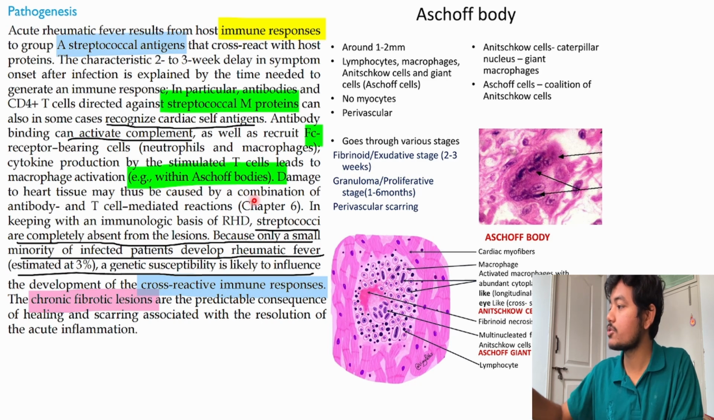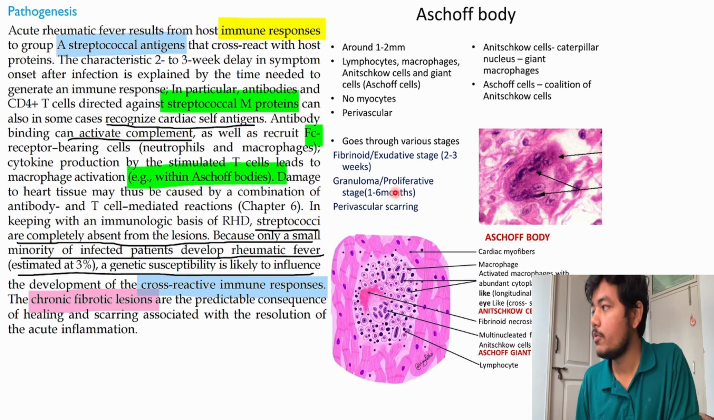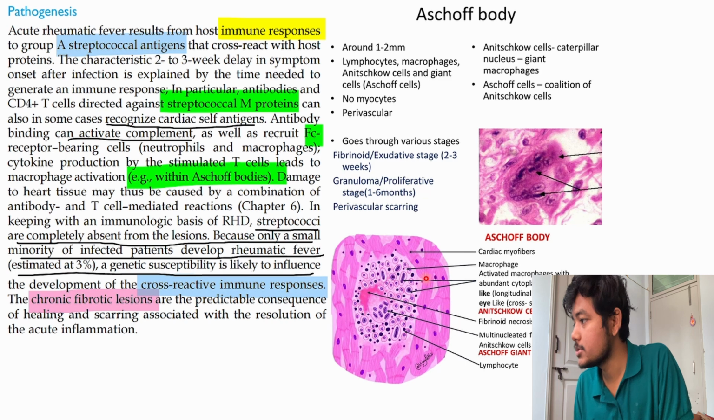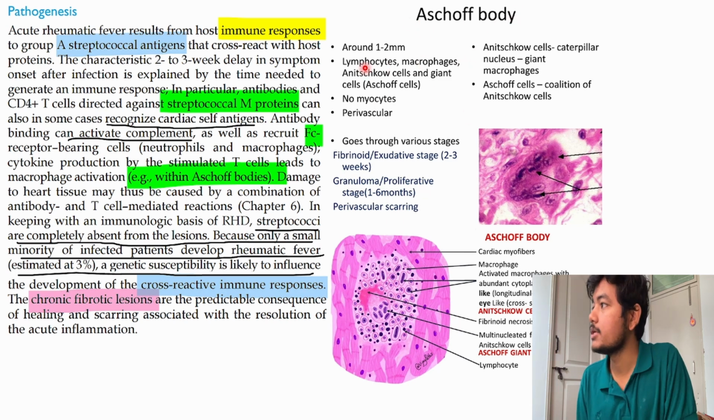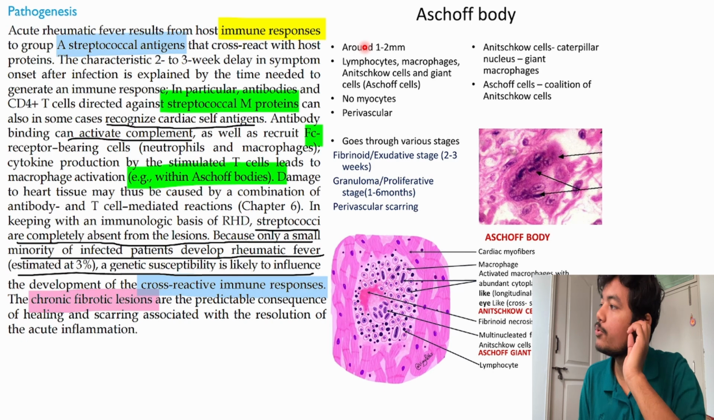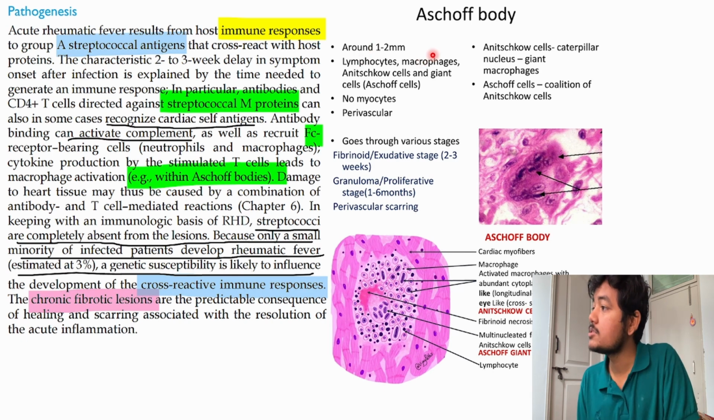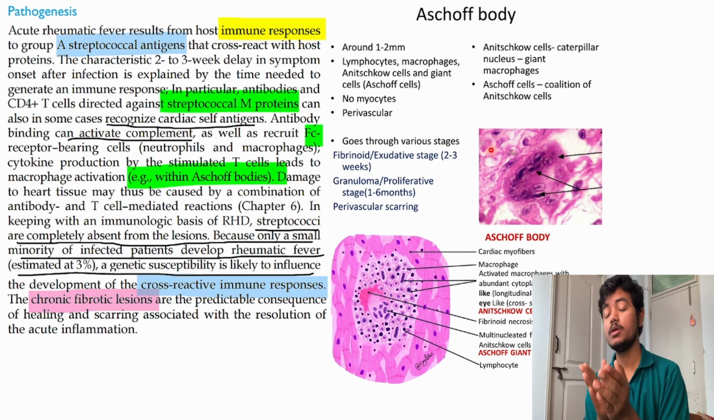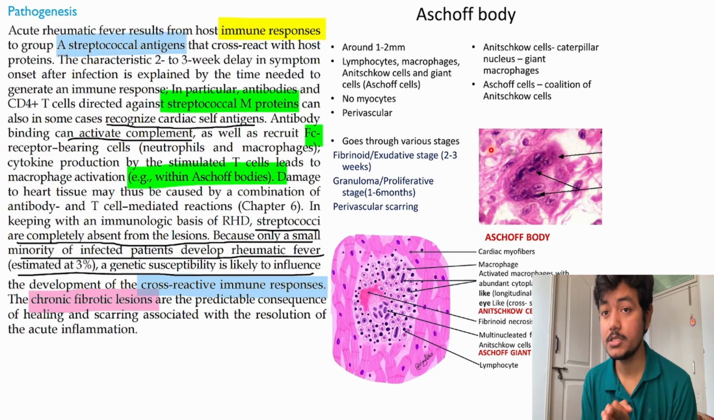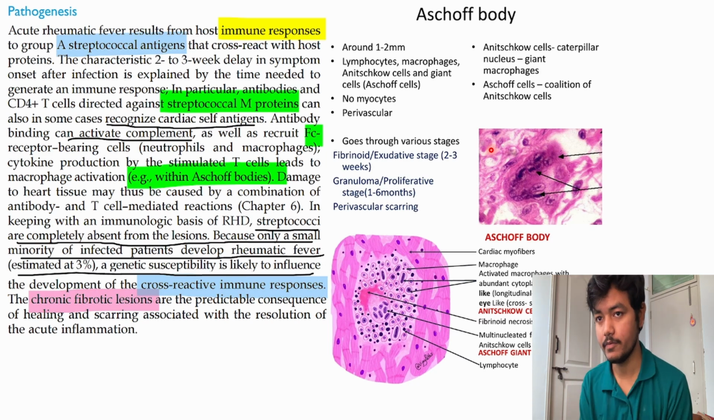Now, what are Aschoff bodies? Aschoff bodies, you can see the picture here, you can see the picture here also. What is an Aschoff body? It is around 1 to 2 mm, made of lymphocytes, macrophages, Anitschkow cells and giant cells, Aschoff cells. All these are present. Where is it present? As I have mentioned, the favorite spot of these antibodies is the mitral valve.